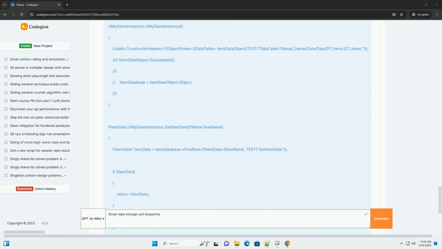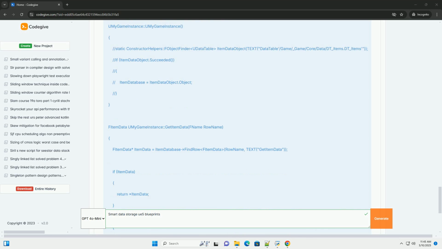7. Delegates for data change notification, optional. Delegates are a powerful mechanism for notifying other objects when data changes. This is useful for updating UI elements, triggering gameplay events, or synchronizing data across multiple systems. 1. Declare a delegate in your game instance, C++. 2. Implement the data update logic.